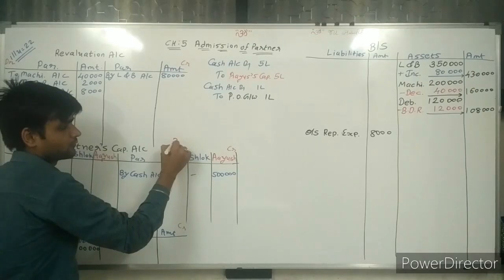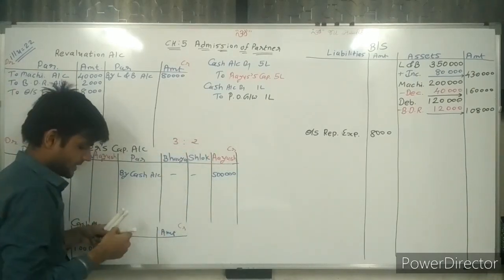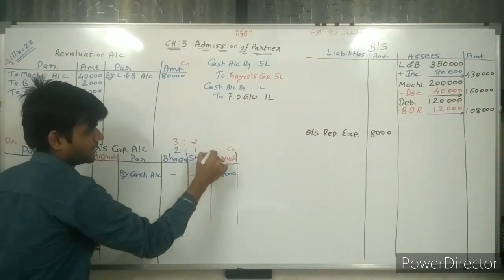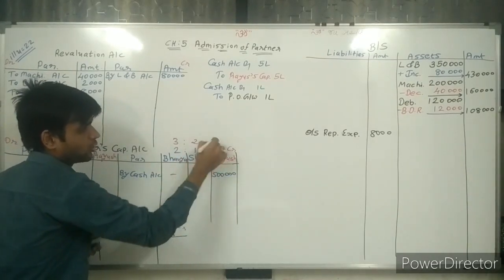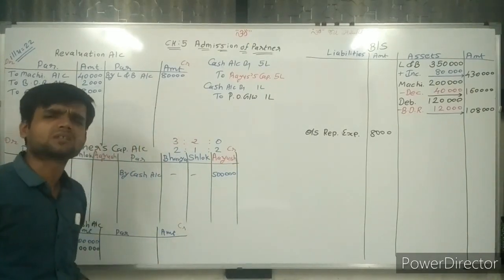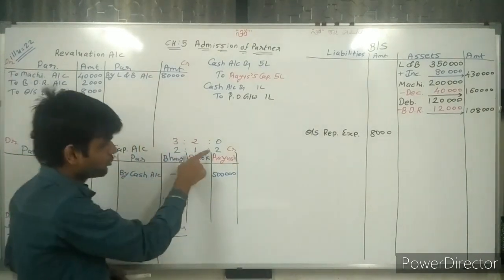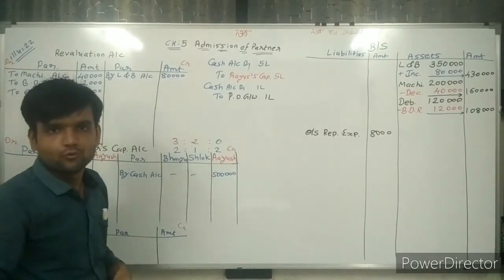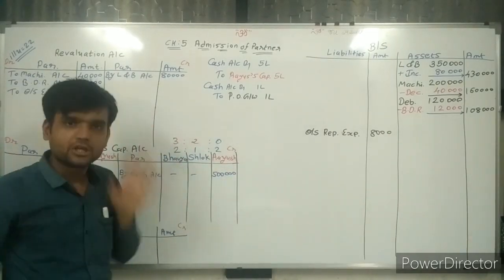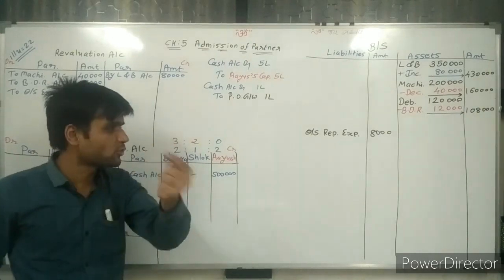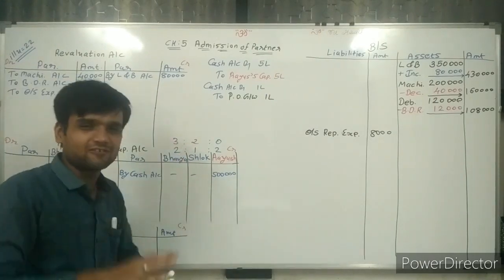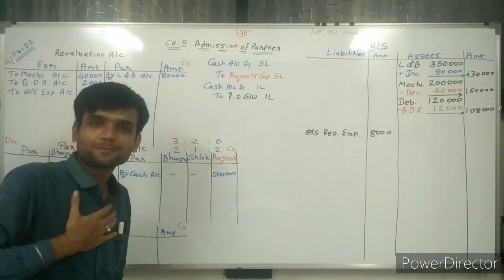Old ratio is 3:2 and new ratio is 2:1:2. Here in the old ratio, Ayush's ratio is 0 because Ayush was not a partner. Now he is a partner, so we'll give 2. Now this is my old ratio, this is my new ratio. Here both old and new ratios are available, so on this basis I can find sacrifice.